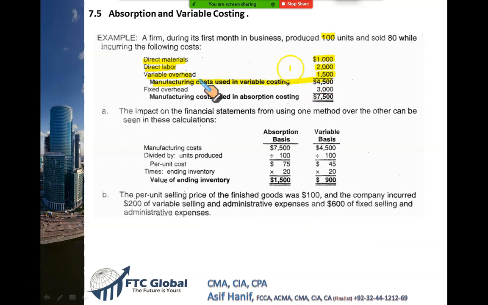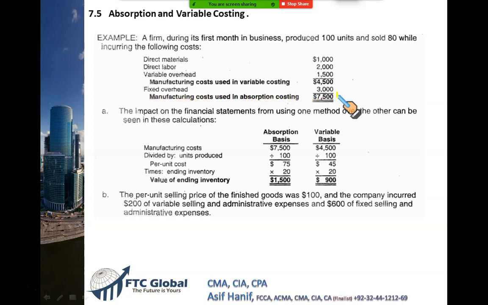Now, if you go for absorption costing, you need to do one more step. Direct material, direct labor, variable overhead and fixed overhead. This totals 1000, 2000, 1500 and 3000. This is the cost under the absorption costing. Now, if you are a management accountant, you will take this as a production cost. If you are a financial accountant, CPA, you will take this as a financial cost.